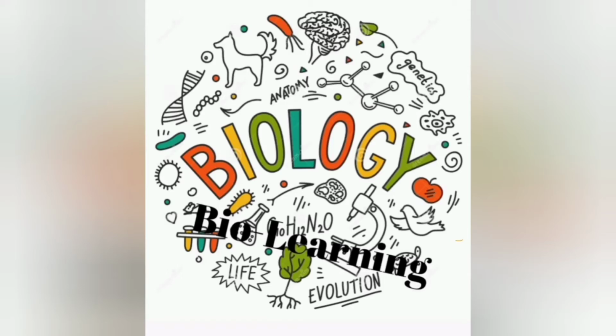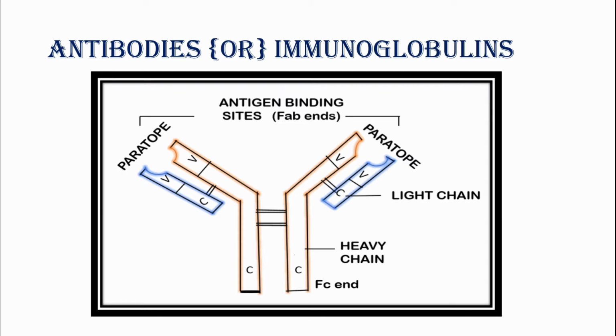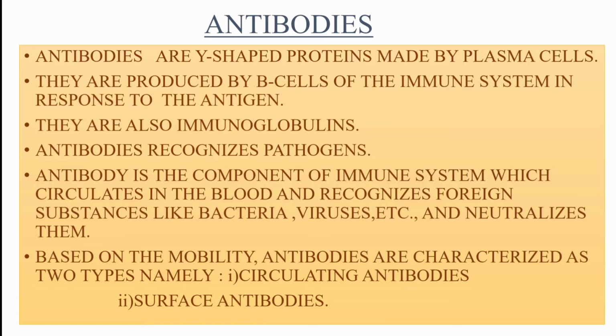In this video, we are going to know about antibodies or immunoglobulins. So, antibodies are Y-shaped proteins which are made by plasma cells and they are produced by B cells of the immune system in response to the antigen. If any antigens enter into our body, at that time B cells will produce plasma cells and those plasma cells will release specific antibodies. And antibodies are also known as immunoglobulins.